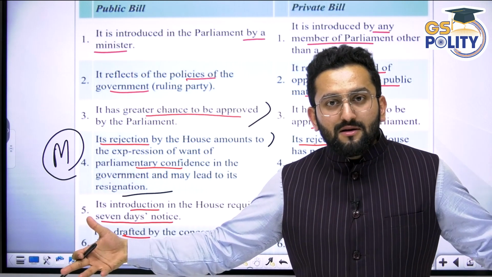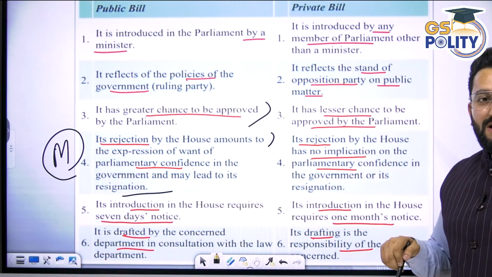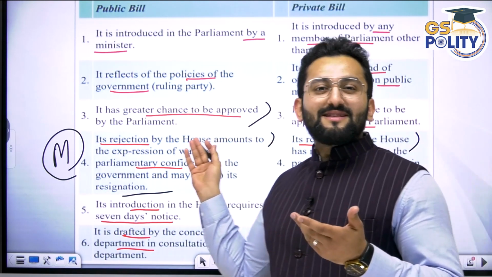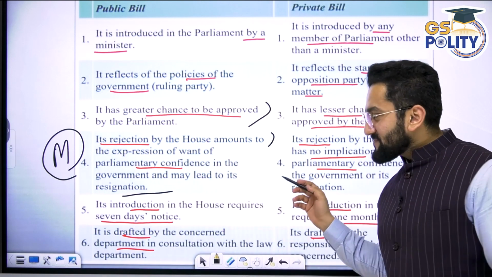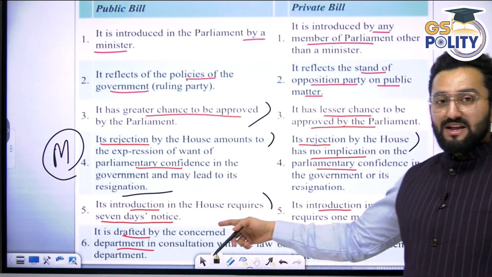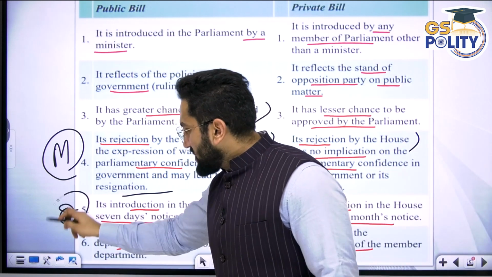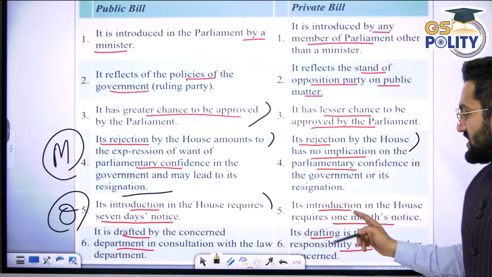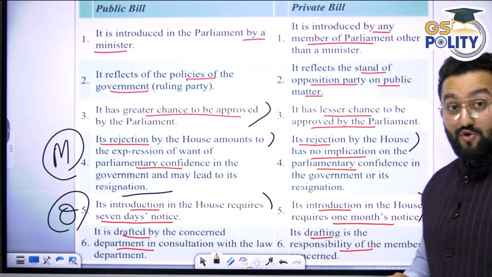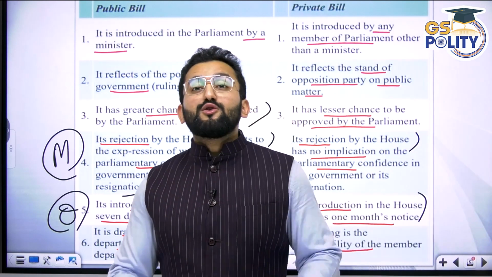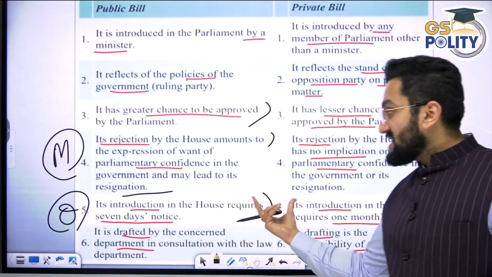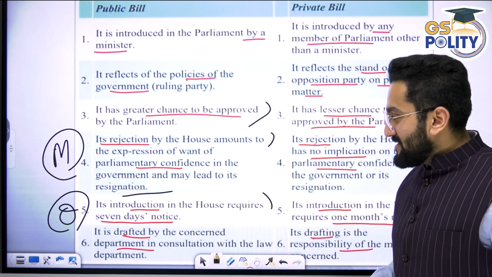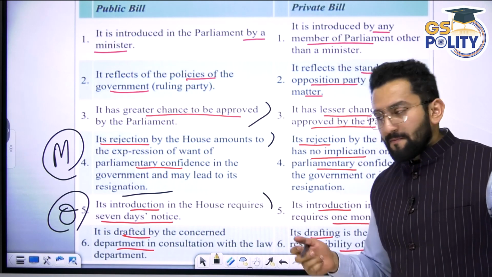it means they are not having majority support. Now, when it comes to a private member bill, its rejection by the House has no implication. These are opposition people, right? Its introduction in the House requires 7 days notice for a public bill. Please remember this fact, because nowadays UPSC makes statements on these basic facts. 7 days notice for a public bill, and here, for a private member bill, it requires 1 month notice. You have to give 1 month notice, then only you can introduce this bill. So which bill do you think is having priority? Public bill is having priority in the eyes of the House, right? Because only on 7 days notice you can introduce this bill.